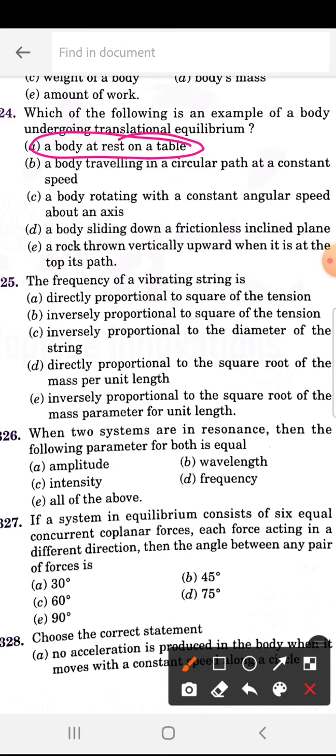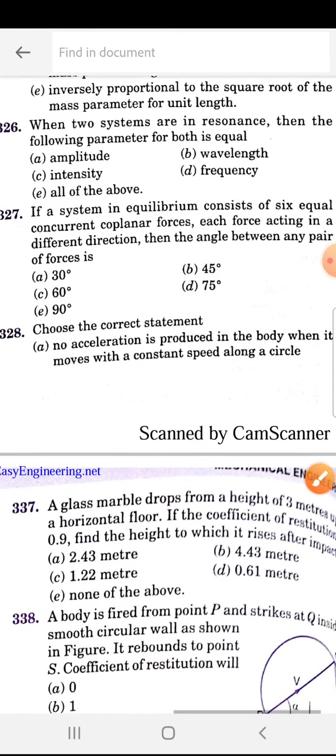325. The frequency of a vibrating string is. So 325 is E: inversely proportional to the square root of the mass per unit length. When two systems are in resonance, then which of the following parameters of both is equal? So which one is equal?